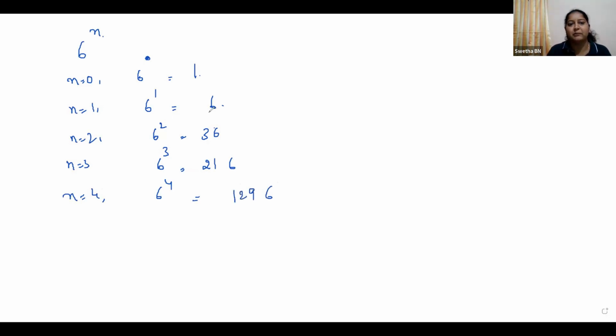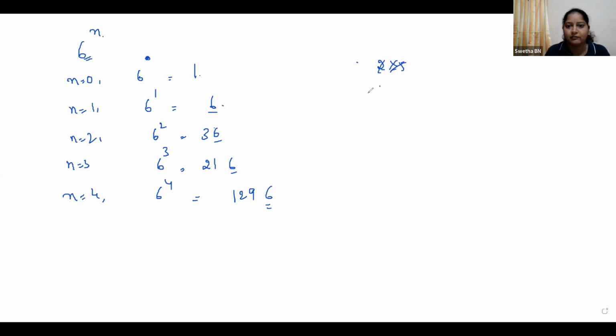See, if you observe the numbers, what are the units places here? We are getting only 6 right now. So we are not getting 0 at all. Means any other number than 6, we are getting only 6. And also you cannot split 6 as 2 into 5 or 3 into 5 like that, right?